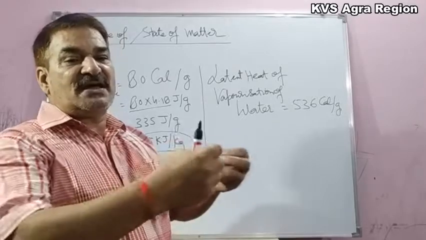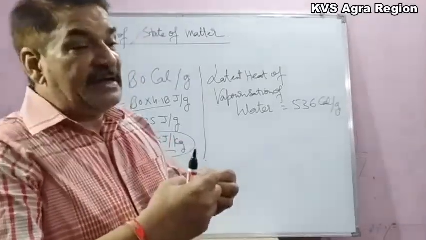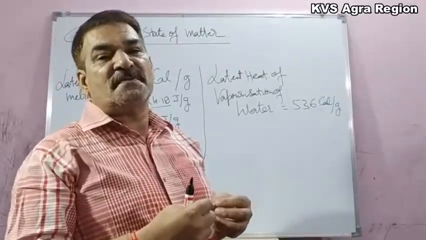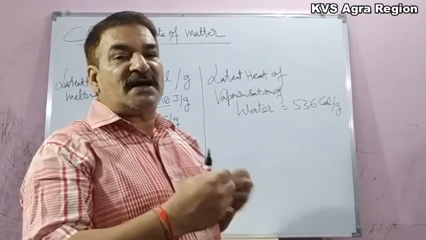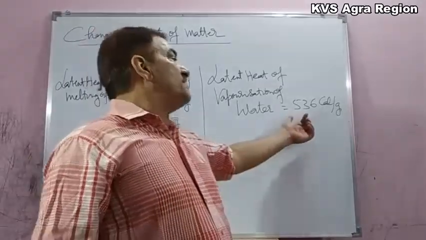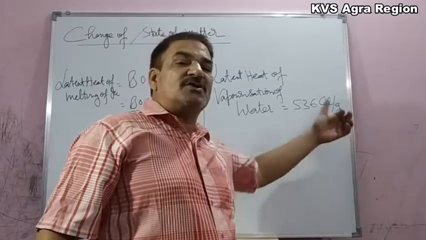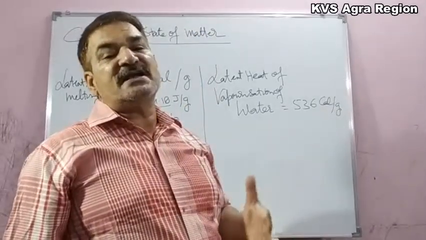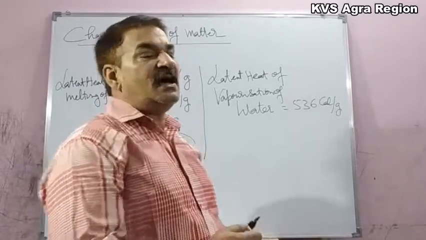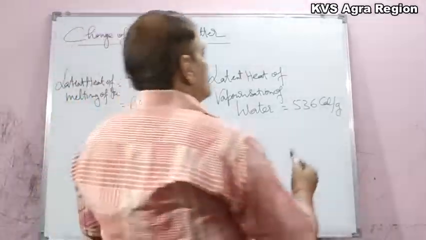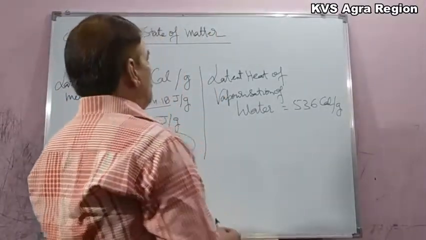Means we have to break the intermolecular forces between the water molecules. So a huge amount of energy is required, and it is 536 calorie per gram.